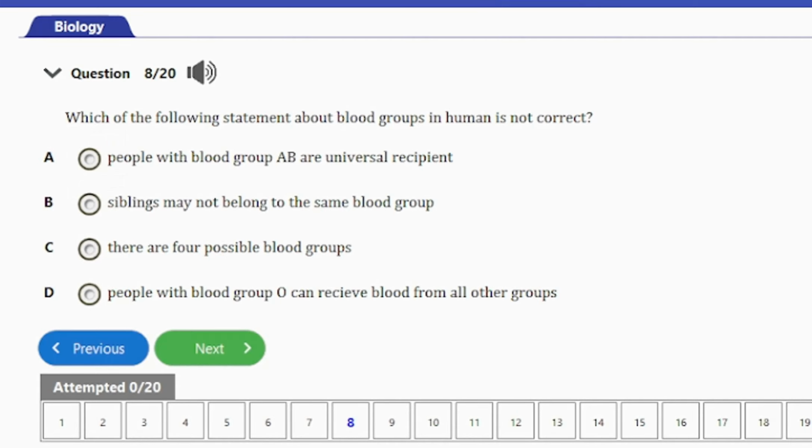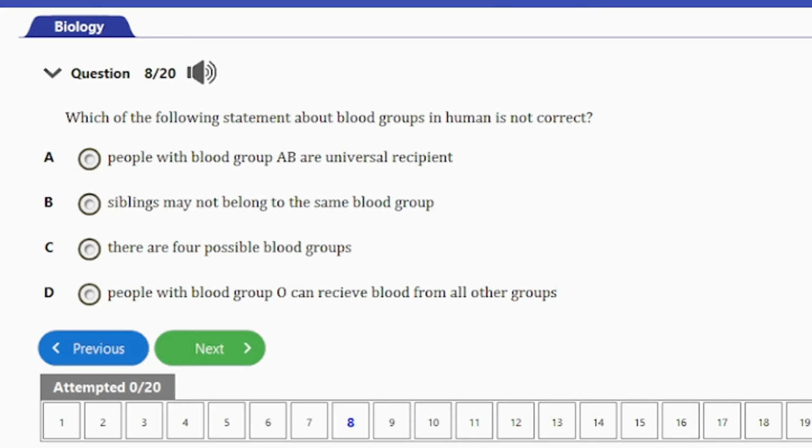Question number 8 here, it says, which of the following statements about blood groups in human is not correct? A. People with blood group AB are universal recipients. B. Siblings may not belong to the same blood group. C. There are 4 possible blood groups. And then D. People with blood group O receive blood from all other groups. So guys, obviously option D here is the answer to this question. So the option D is not true about blood grouping. So that's the answer to this question.